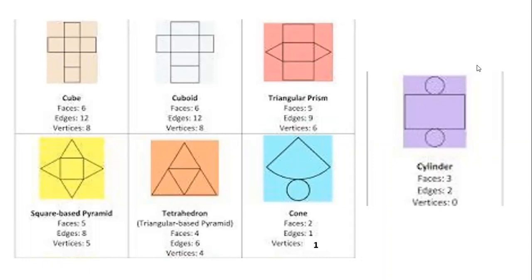How many faces for a cube? 6 faces. How many edges? 12 edges. Edges means lines. And how many vertices? Cube and cuboid will have the same result: 6 faces, 12 edges, and 8 vertices.